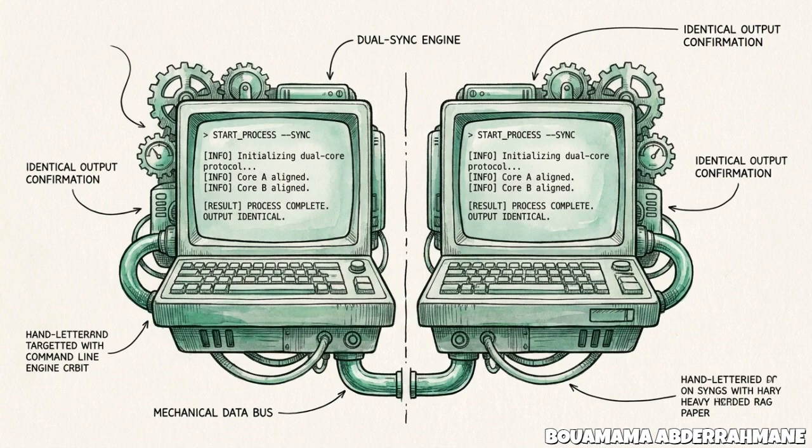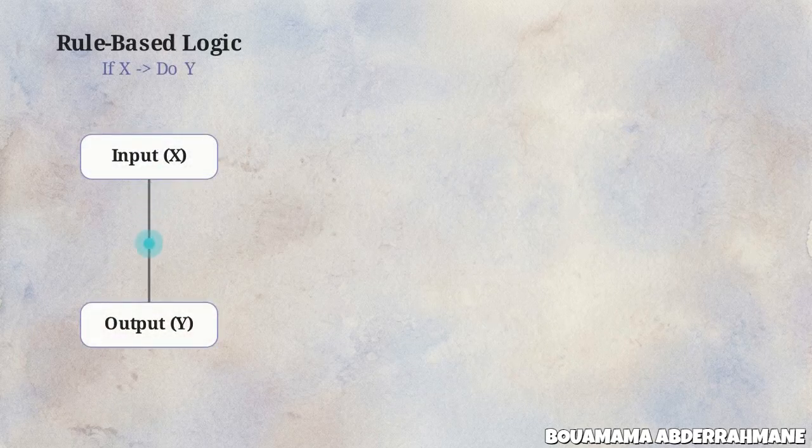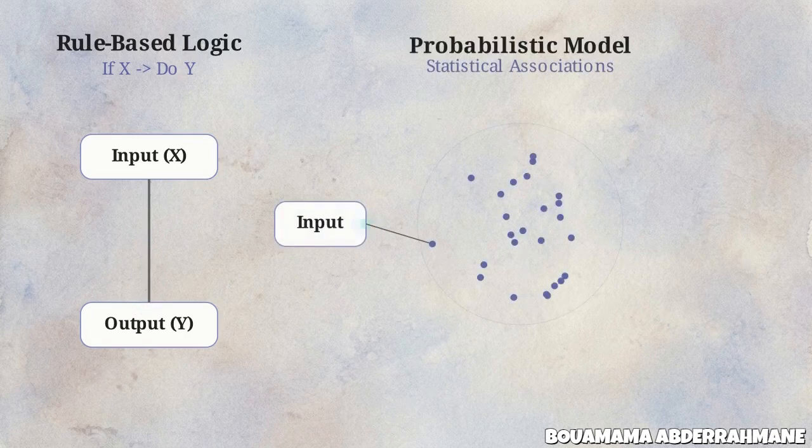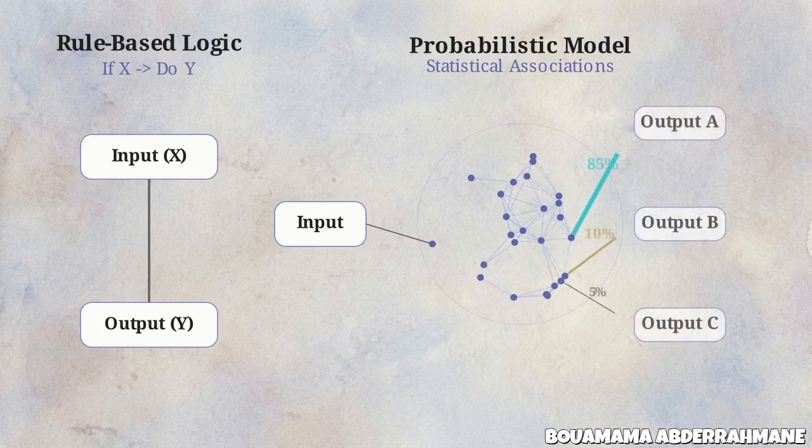On the left is the standard decision tree. On the right, an input enters a probabilistic model, triggering a cloud of statistical associations. Because the system uses learned representations, a single input generates multiple valid responses based on statistical weights.